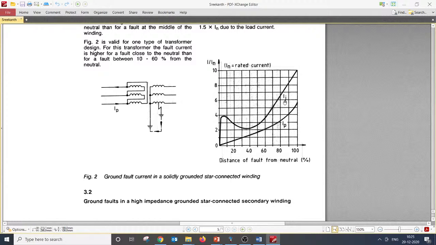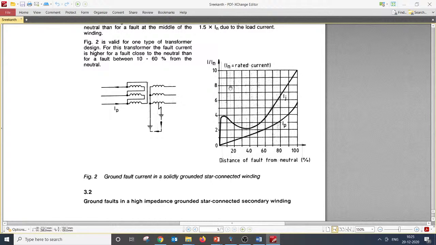They are plotting, on the x-axis, the distance of the fault from the neutral. So if there is a fault at the neutral, the fault current is 0. That's understood. And if the fault is moving away from the neutral point, the voltage developed across this winding will increase. The system is solidly grounded. How the fault current behaves is this graph.